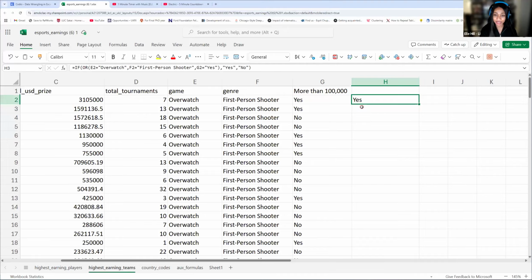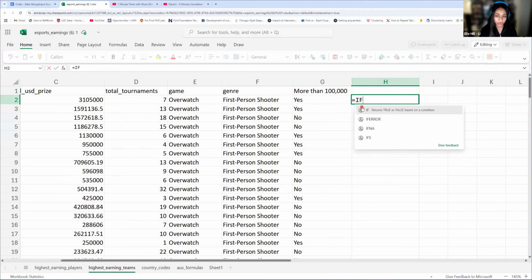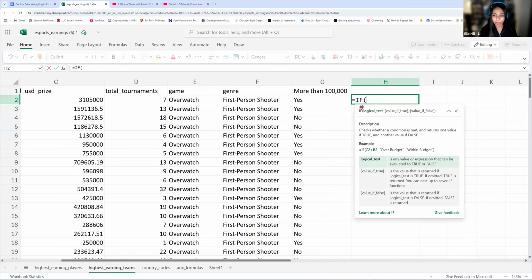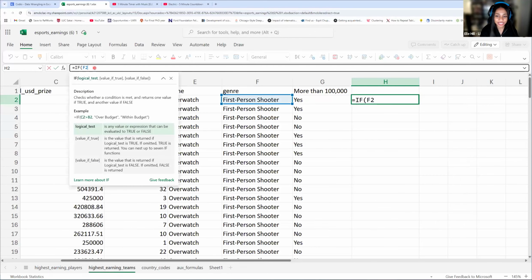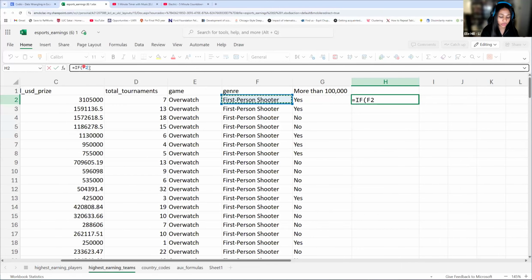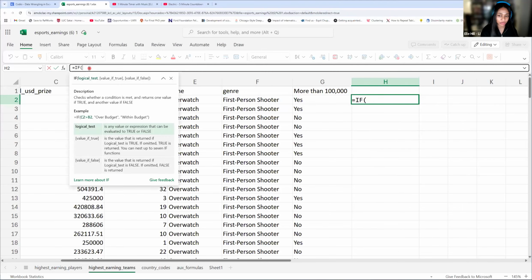One more is going to be not. So not can be used if I want to specify I don't want something to be equal to something. For example, I don't want the genre to be first-person shooter. Then instead I can say if F2 is not, so if it's not first-person shooter. So we can use not here.